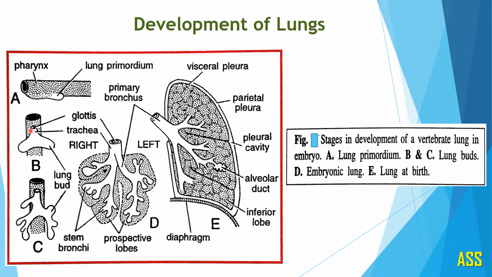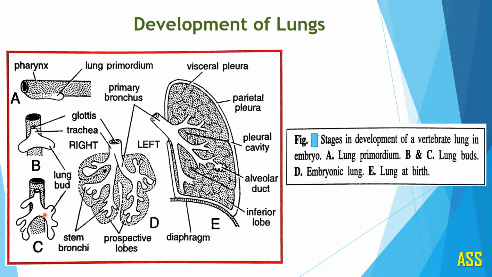This lung primordium soon bifurcates into right and left lung buds. Here in the second figure, that is B, you can observe this is the pharynx and this lung primordium, or the midventral diverticulum, develops into two lobes, right lobe and left lobe. These are known as lung buds.